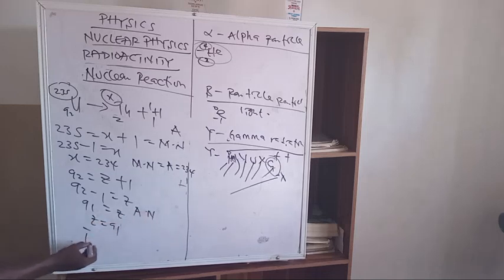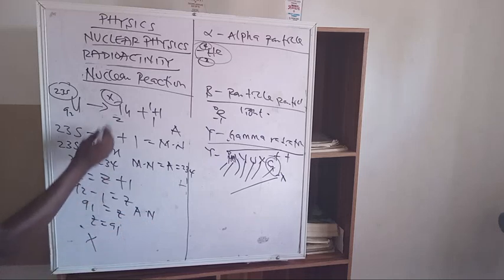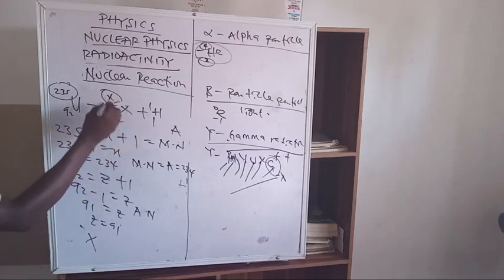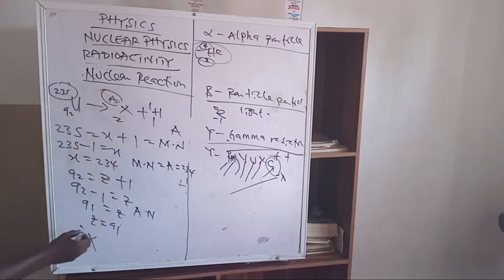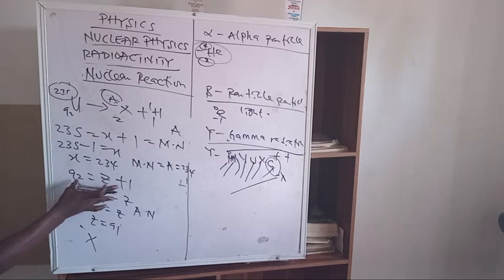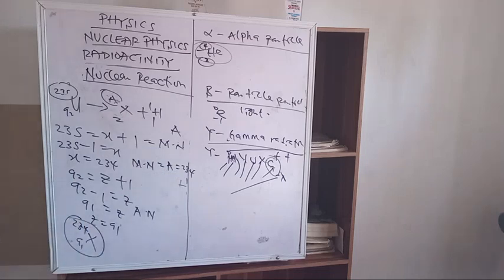So at the end, our element X is written with A at the top and Z at the bottom. The value of A we calculated gave us 234, while the value of Z is 91. That's how to find your element. You can use the atomic number and the mass number to determine the position of the element in the periodic table. That is how to go about those ones.